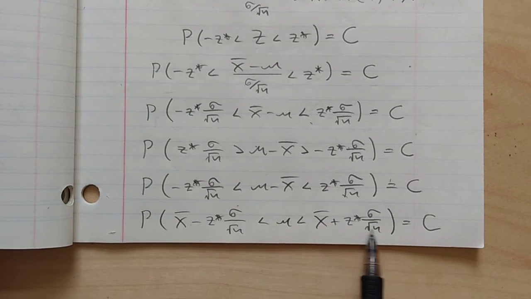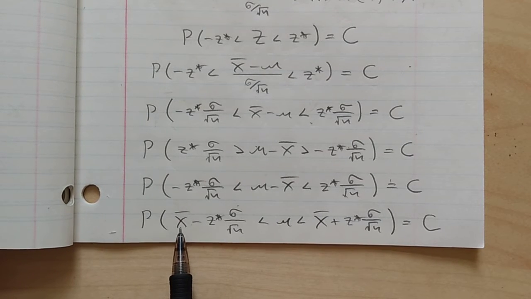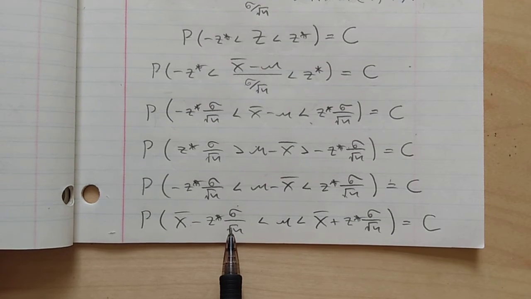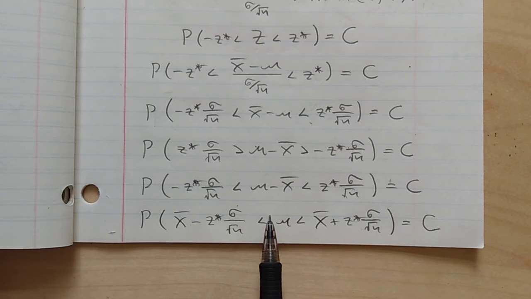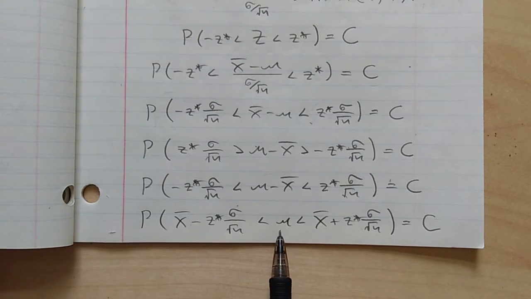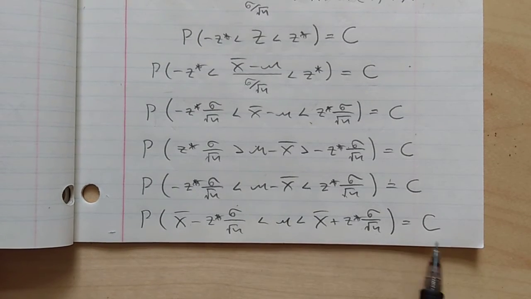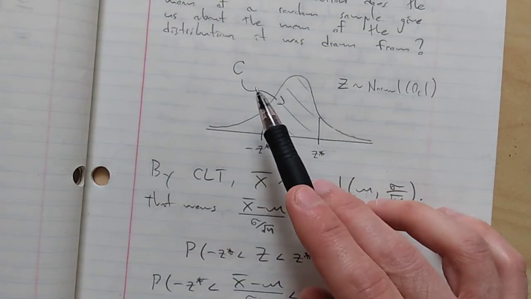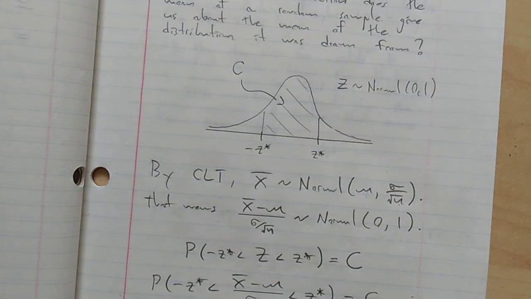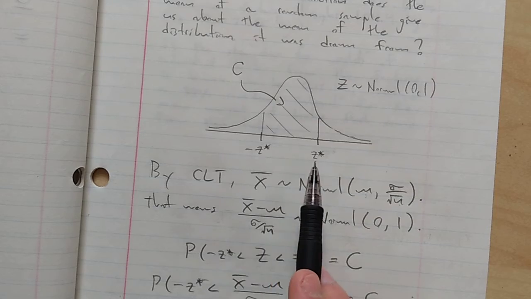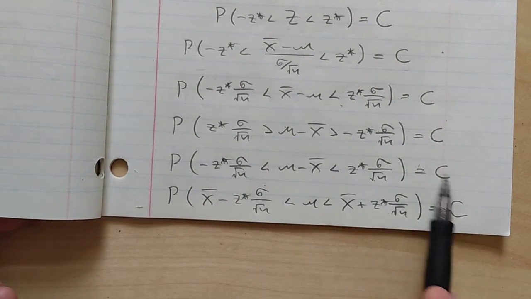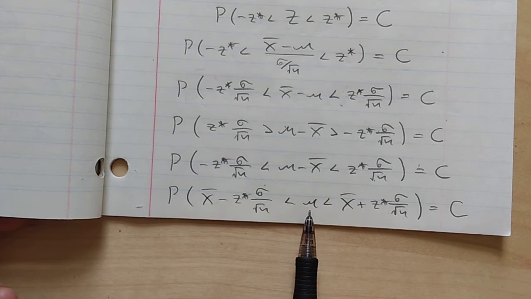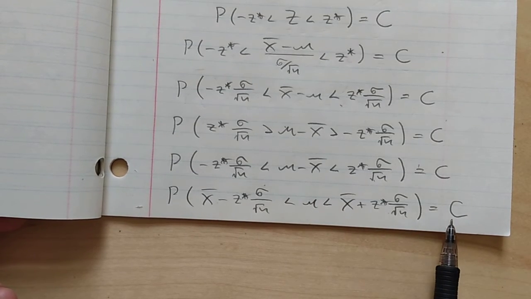And what I'll get is an interval: my sample mean minus some number, and my sample mean plus some number. And the probability that the mean of the population falls into that interval is c, which I chose to be 90%. I can choose c to be anything I want, get the corresponding minus z star and z star, and I'll end up with an interval like this, an interval where mu might fall with a certain probability.